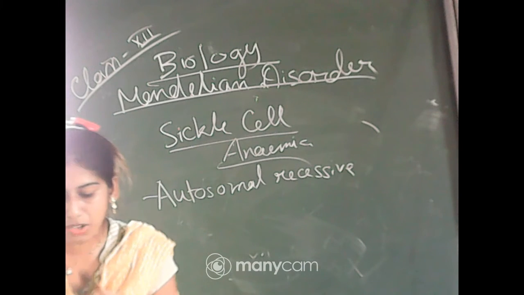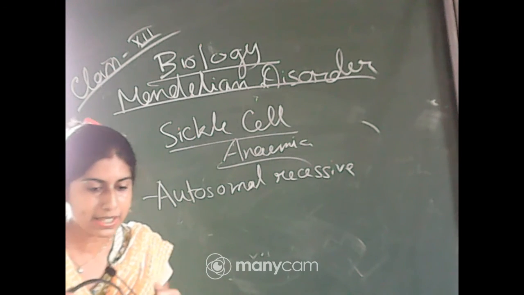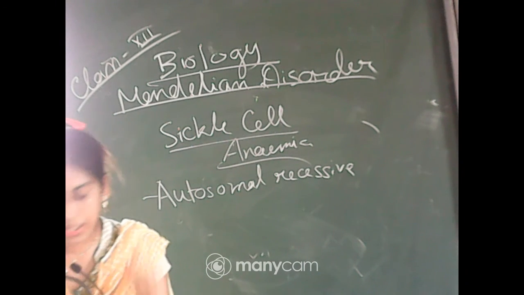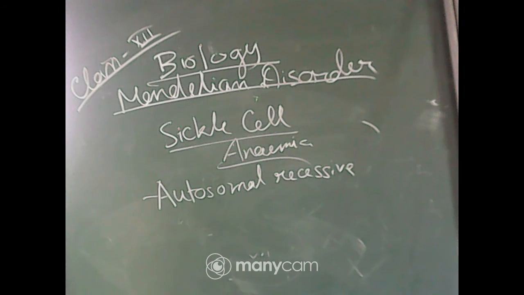This disease is controlled by a single pair of alleles, HbA and HbS. It has three possible genotypes. What are the three possible genotypes in sickle cell anemia?